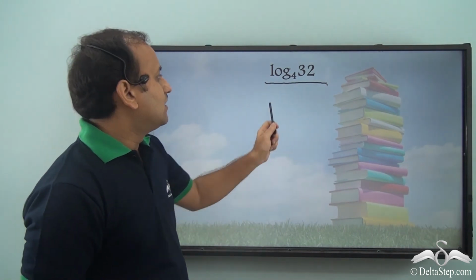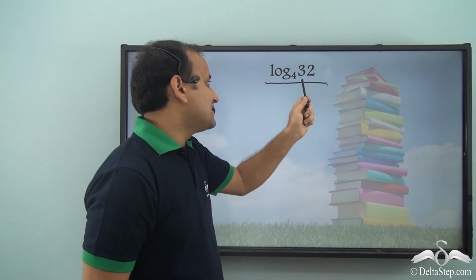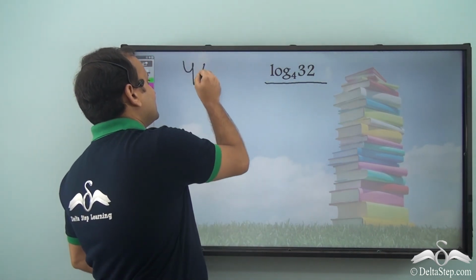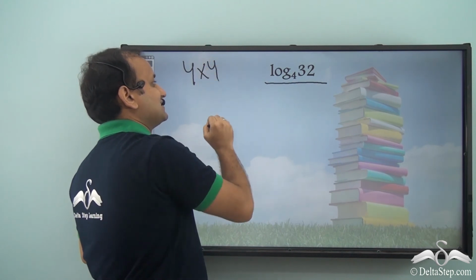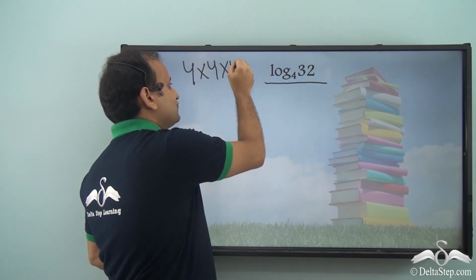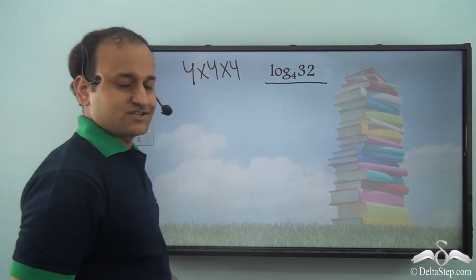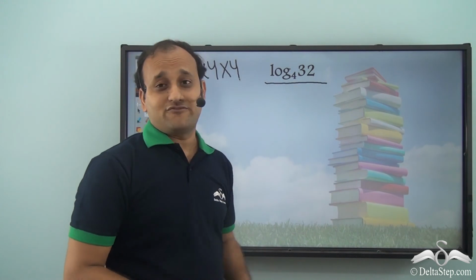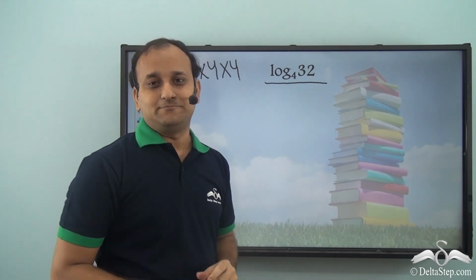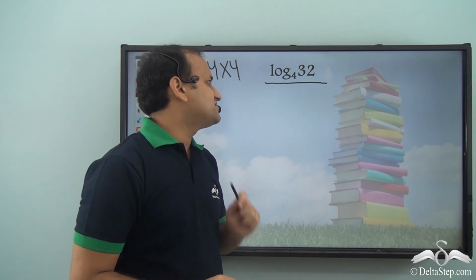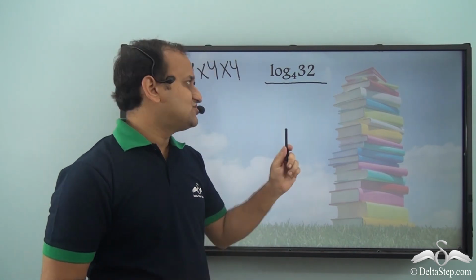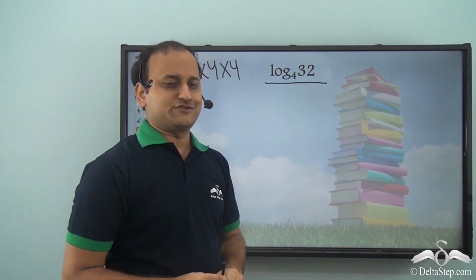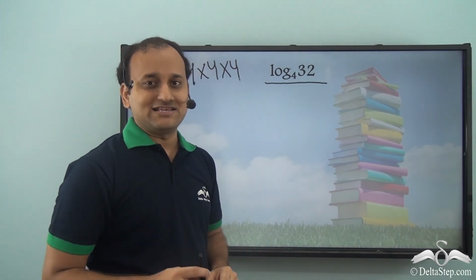But there is something which is difficult to solve, and that is 32 is not a power of 4, because we know that 4 into 4 is 16, but that into 4 becomes 64, where we do not find 32. So 32 is not a direct power of 4, and it may be a decimal. Now Jasbir is really confused what to do, because he needs to solve it if he wants to save his job. So he quickly contacts his professor, who tells him about the change of base law.